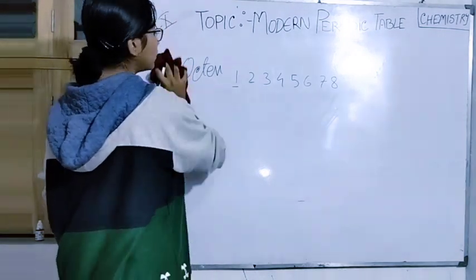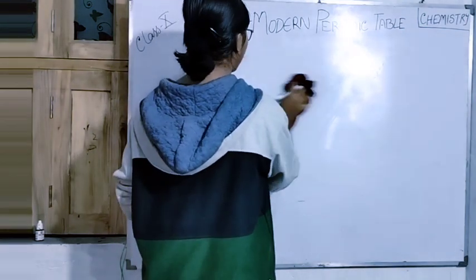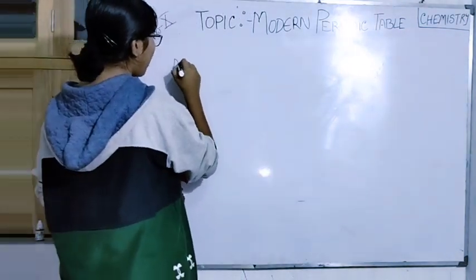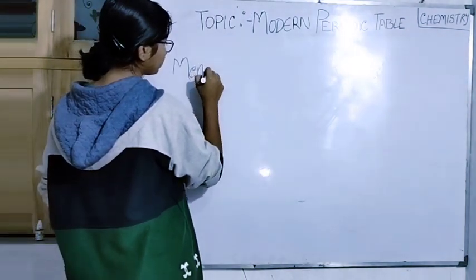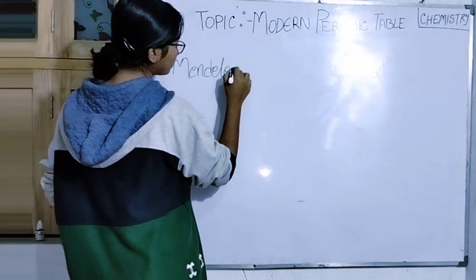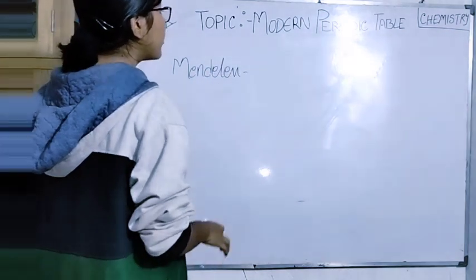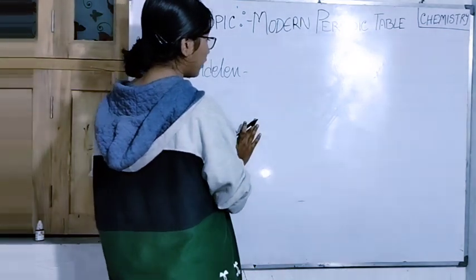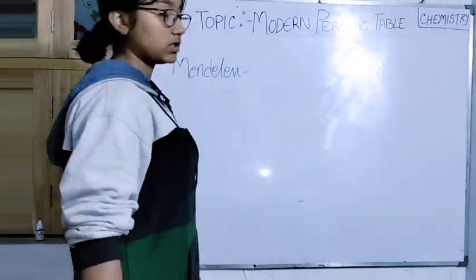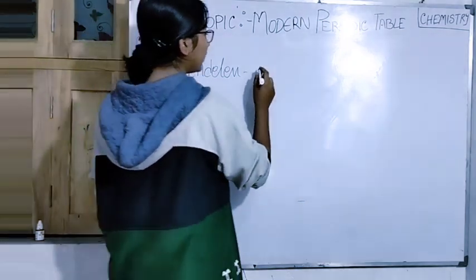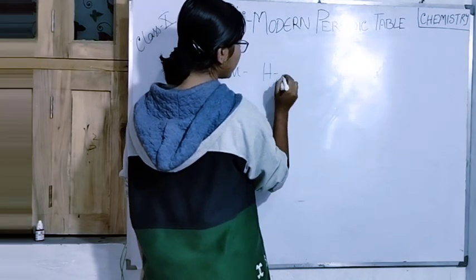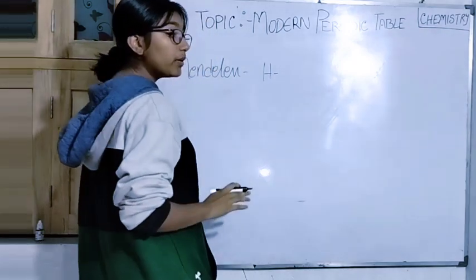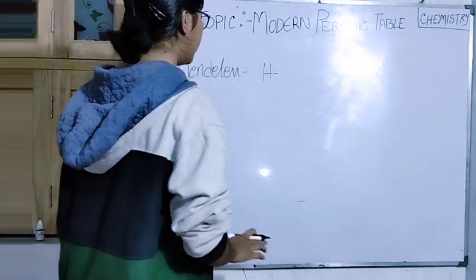Now, the third one was Mendeleev. How did Mendeleev describe it? Mendeleev represented the periodic table according to their atomic weight. Like hydrogen has an atomic weight, and still the noble gases weren't discovered.